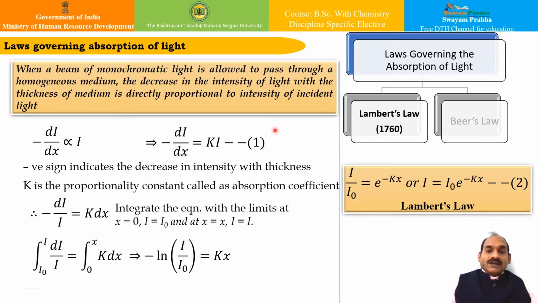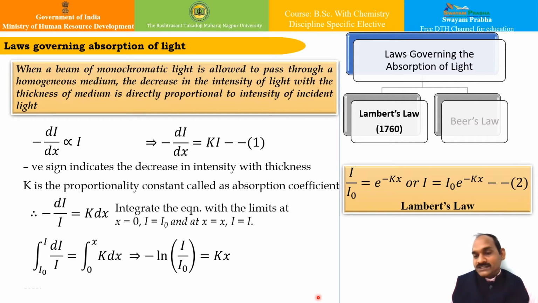So in case of Lambert's law, it was given around 1760. We have already seen that when a beam of monochromatic light is allowed to pass through a homogeneous medium, the decrease in the intensity of light with the thickness of medium is directly proportional to the intensity of incident light.